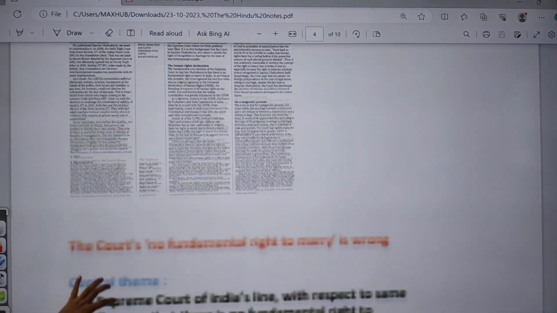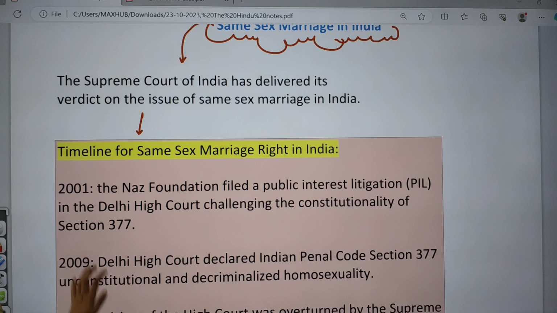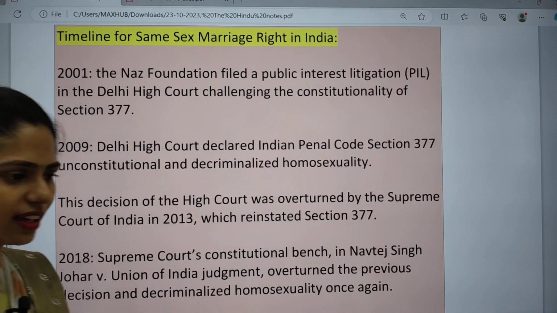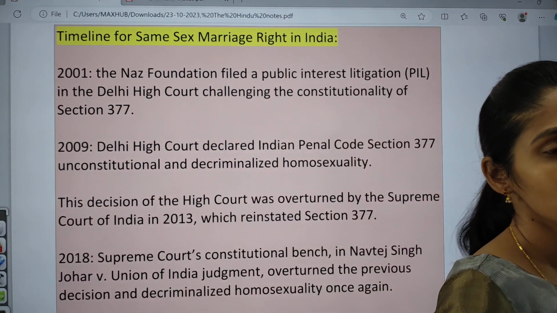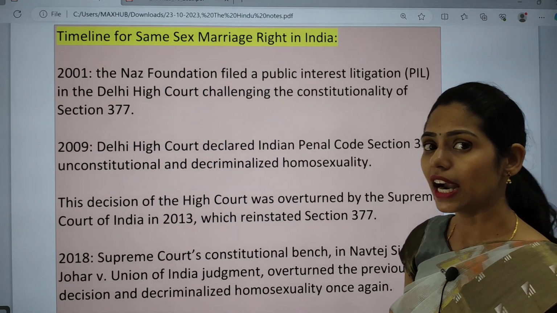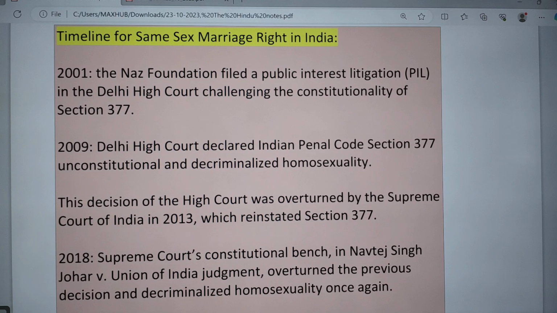It is about homosexual marriage or same-sex marriage in India. So why is it in the news? Recently the Supreme Court gave a judgment regarding same-sex marriage in India, so because of this it is in the news. Here you have to see the timeline of the same-sex marriage right in India. If you want to write a good answer, you need to know the background. So the historical background and timeline are also very important regarding the Supreme Court judgment. You have to keep this in your mind.